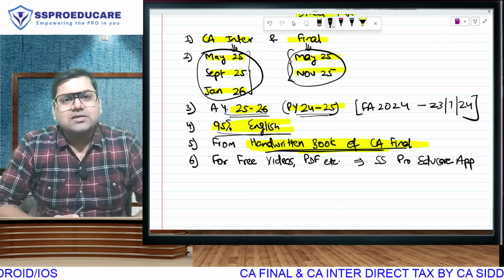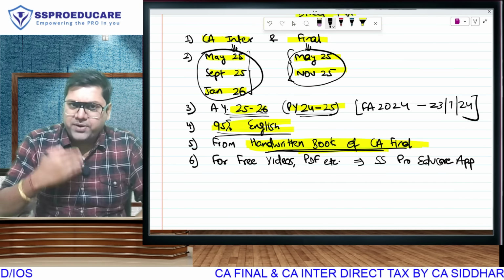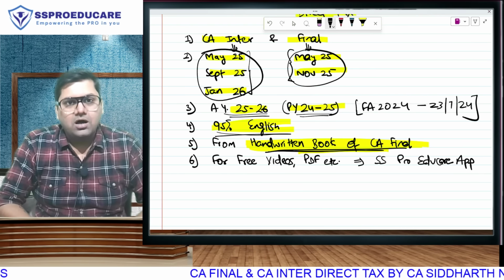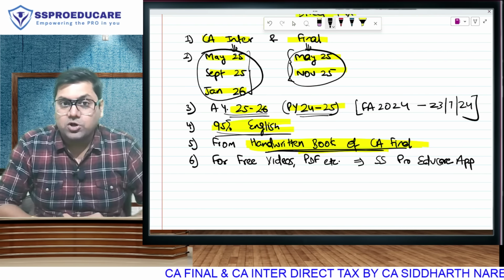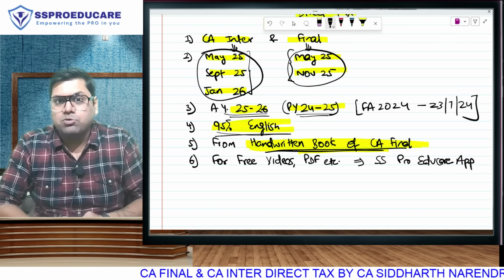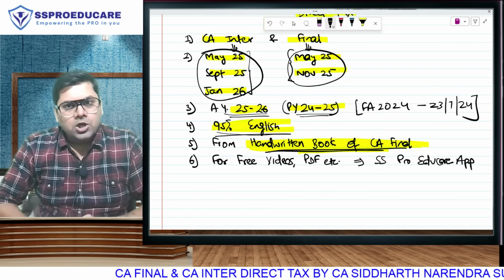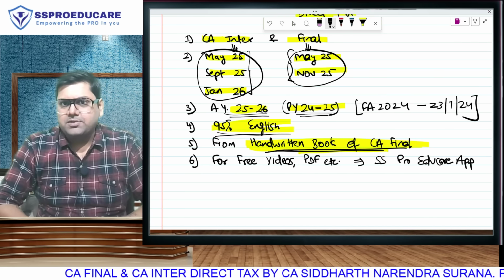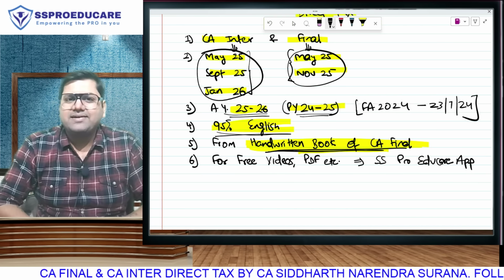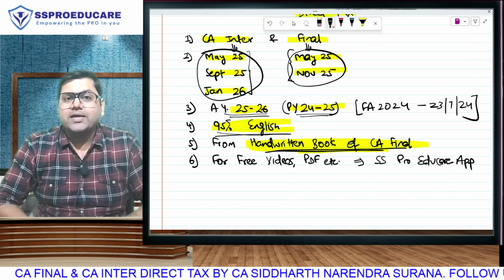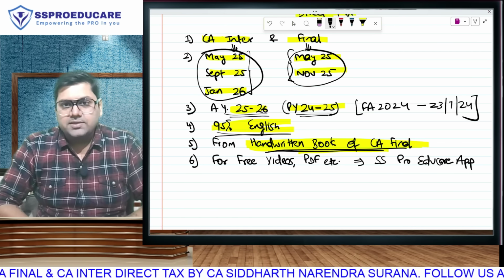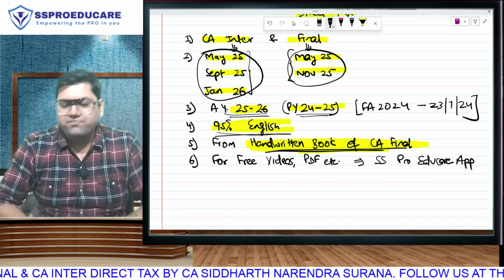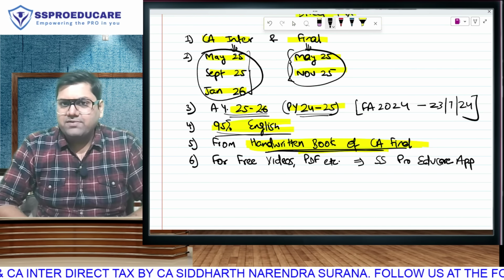If you have this book, the speed at which your revision will happen, the full course students are already aware, because in the full course we give this whole set of 5 books for Final. The speed at which your revision will happen is unmatchable. You will be able to actually revise your entire syllabus one day before your exam, twice also. It will happen at such speed. This is a book on which I have really worked very hard.